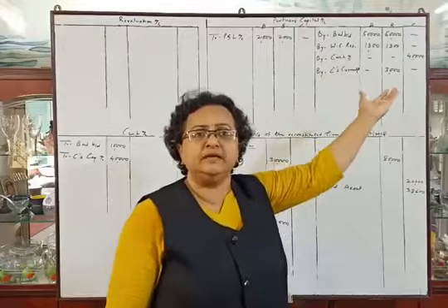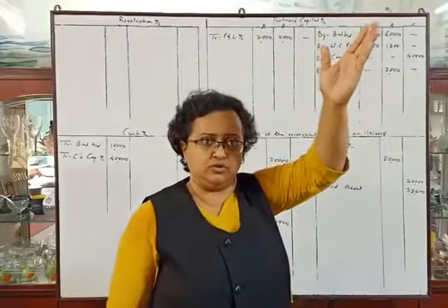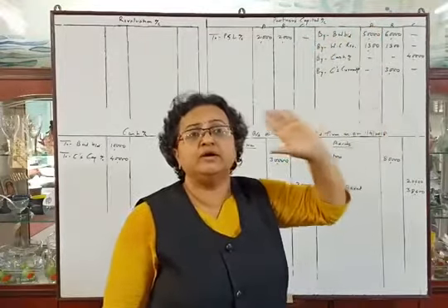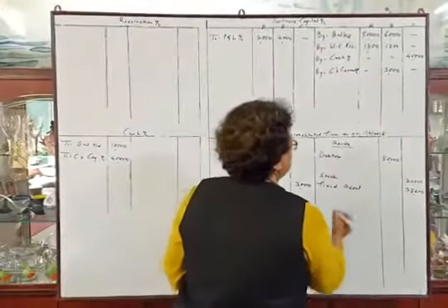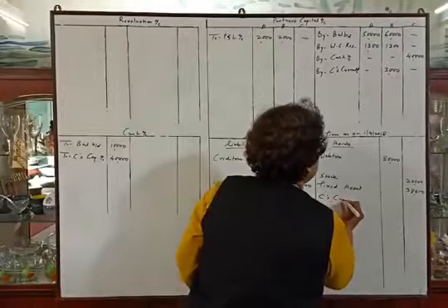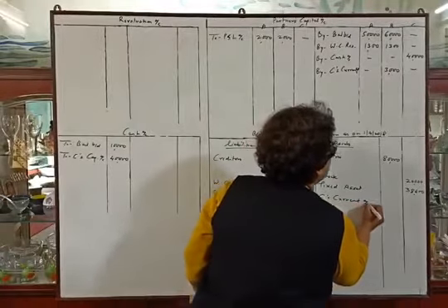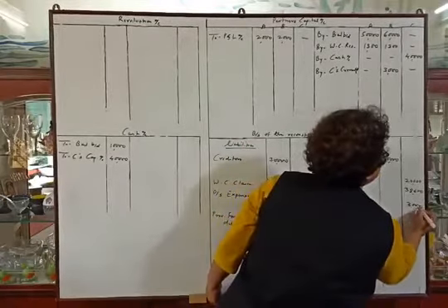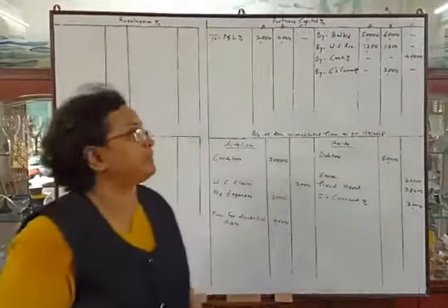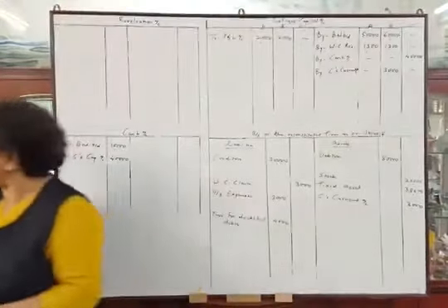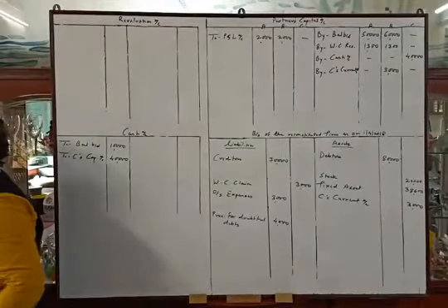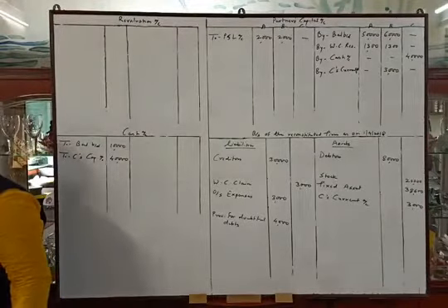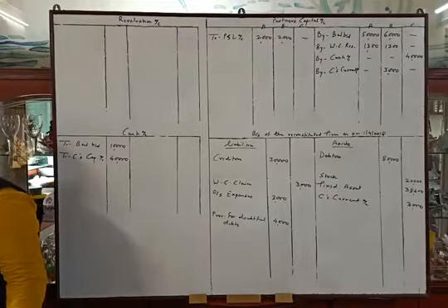This is the first posting. The second posting will be in C's current account. So C's current account will have a debit balance of rupees 3000, which will be transferred to the asset side. So C's current account rupees 3000. Okay, now the next adjustment. We have already solved the first adjustment of workmen compensation. So let us solve the second adjustment.